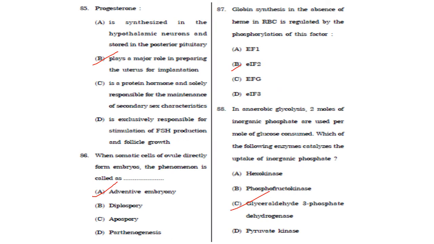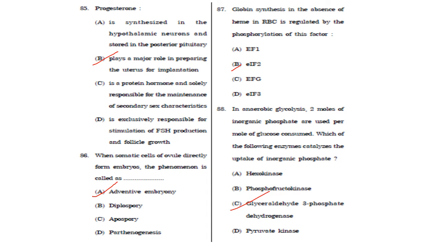Next one, progesterone is synthesized in the hypothalamic neurons and stored in the posterior pituitary. So progesterone is an endogenous steroid hormone that is commonly produced by the adrenal cortex as well as the gonads, which consist of the ovaries and the testes. And progesterone is also secreted by the ovarian corpus luteum during the first 10 weeks of pregnancy, followed by the placenta in the later stages of pregnancy. So A is not correct.